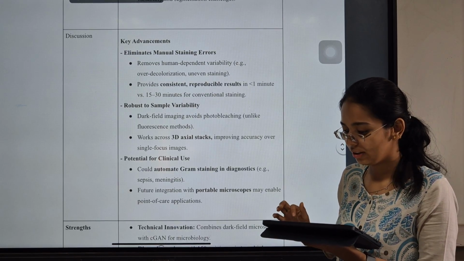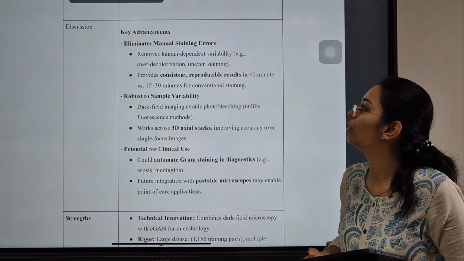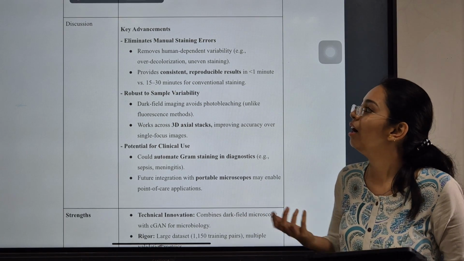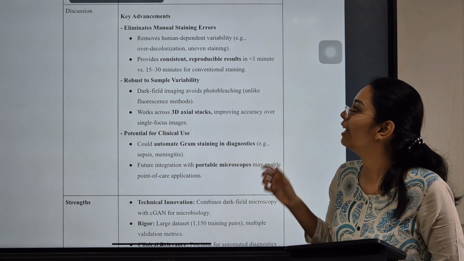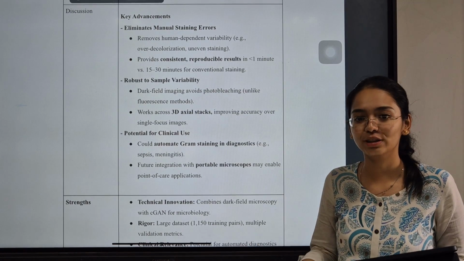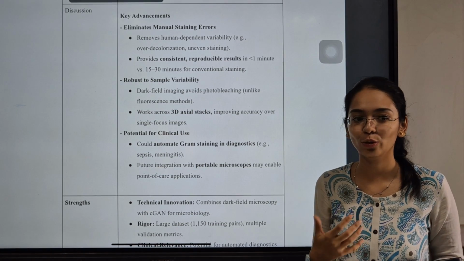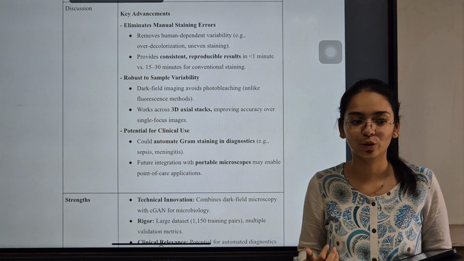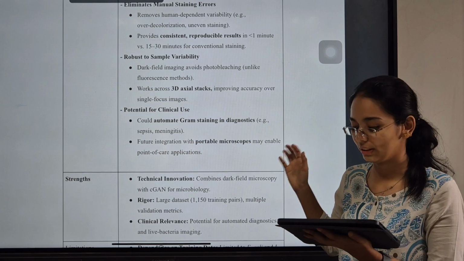Moving on to the discussion. So it eliminates manual staining errors. It removes the human-dependent variability like over-decolorization or uneven staining, which usually happens, and it provides consistent and reproducible results in less than 1 minute, whereas it takes around 15 to 30 minutes for a conventional stain, so it is time saving, and it is robust to sample variability.